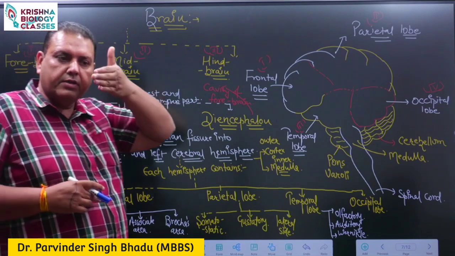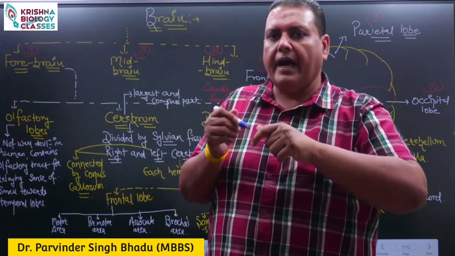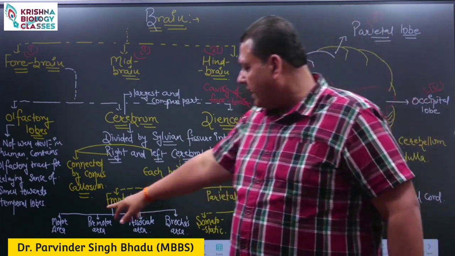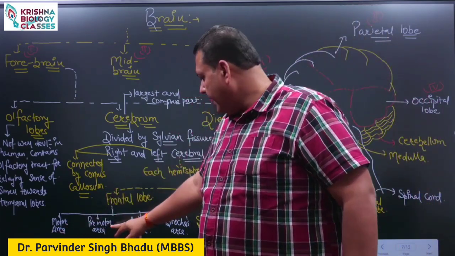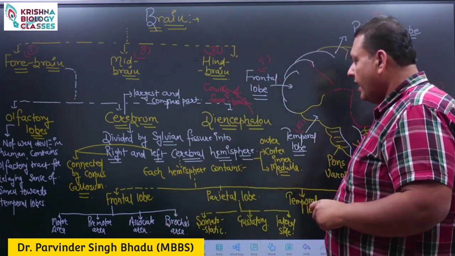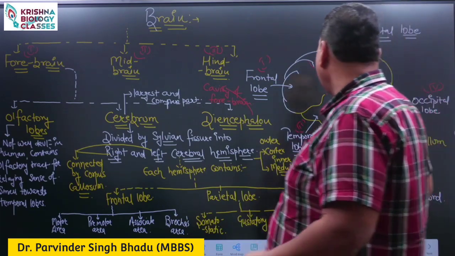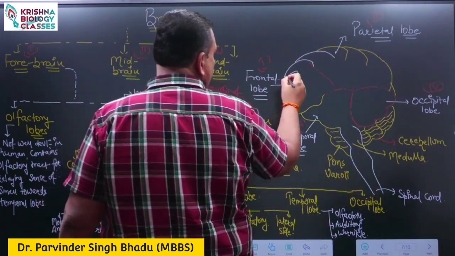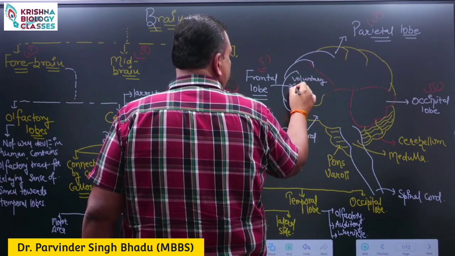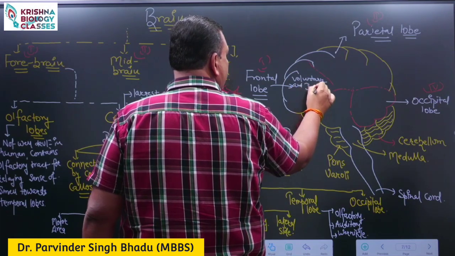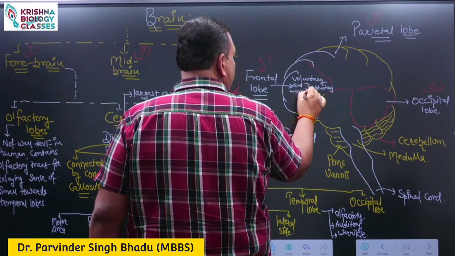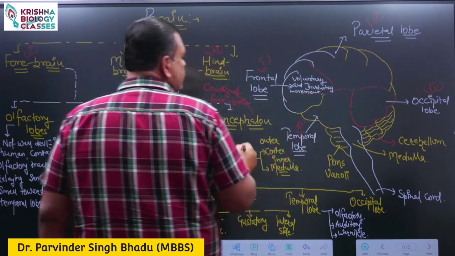For example, if I will see this part as a frontal lobe, I can judge the 4 points: 1, 2, 3, 4. So 4 regions are present. These are motor area, premotor area, associate area and Broca area. The motor area is used to control the voluntary actions, voluntary movement, premotor, involuntary movement, voluntary and involuntary movement.